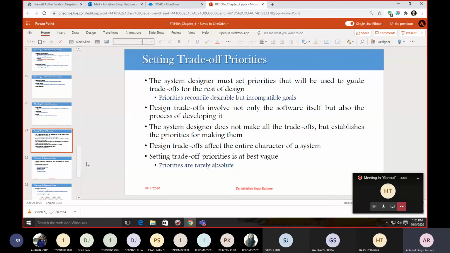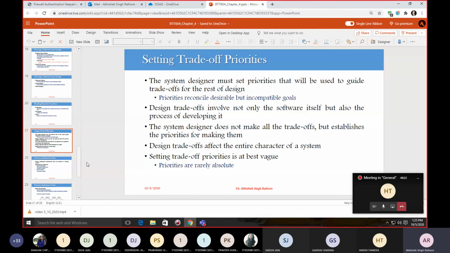When we are setting these trade-off priorities, it is at best of the spec. So we cannot expect numerical accuracy, like expecting 50% on speed, 35% on memory, and so on. Priorities are rarely absolute.